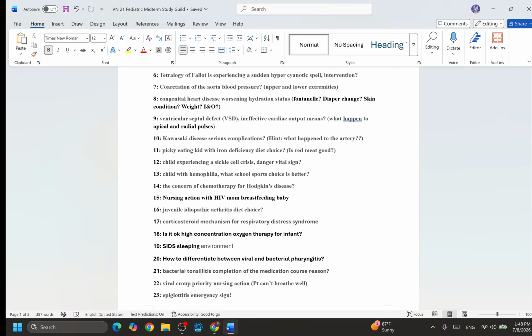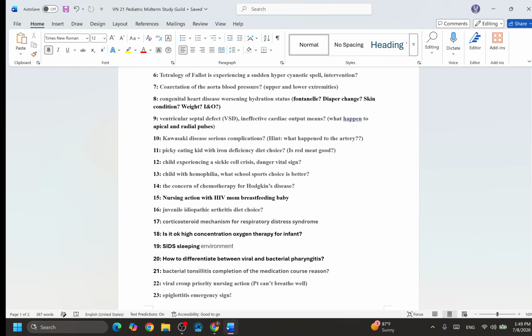What will happen to the artery? This is danger. The baby will die immediately if something happens to the artery. So go back to the PowerPoint to find out. Kawasaki disease, the serious complication. Remember I told you guys to highlight the rate 1 layer. Be careful, something will happen to the artery. That's a very severe disease, a severe symptom.